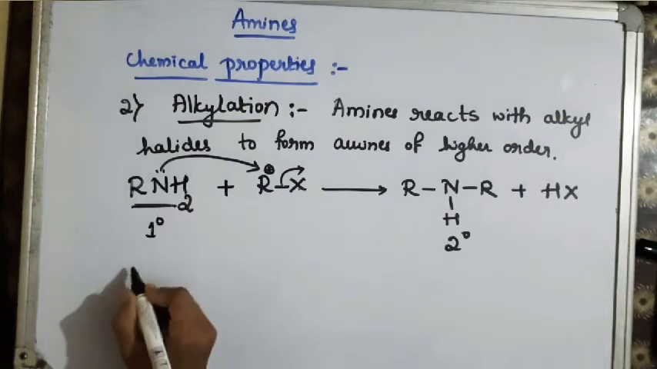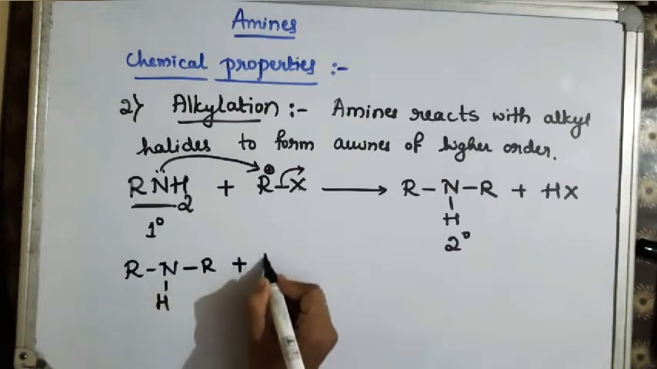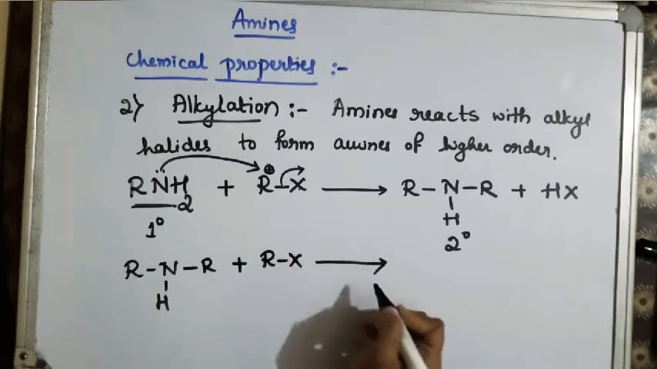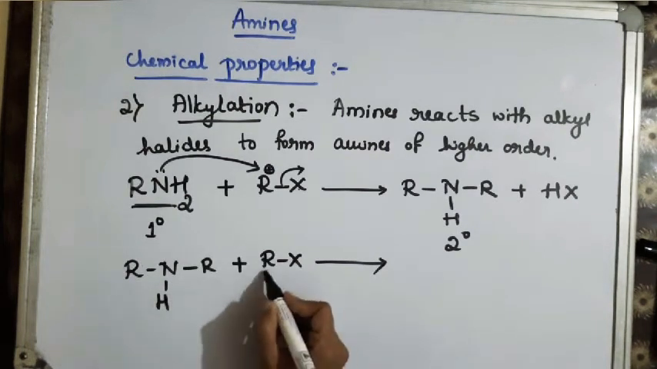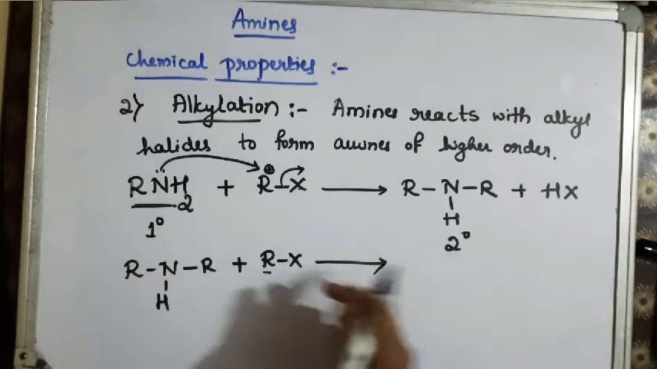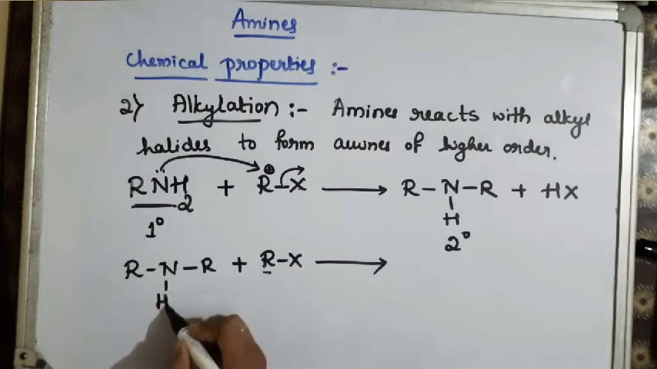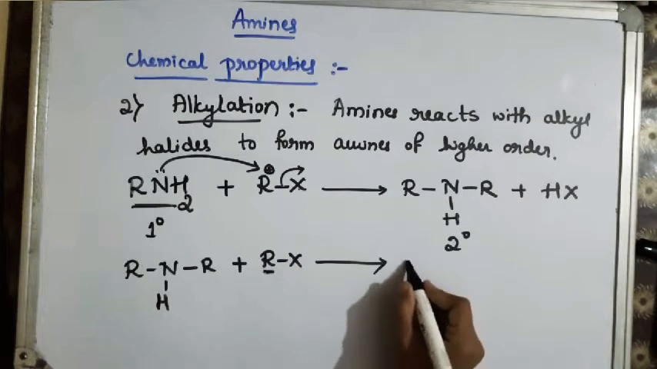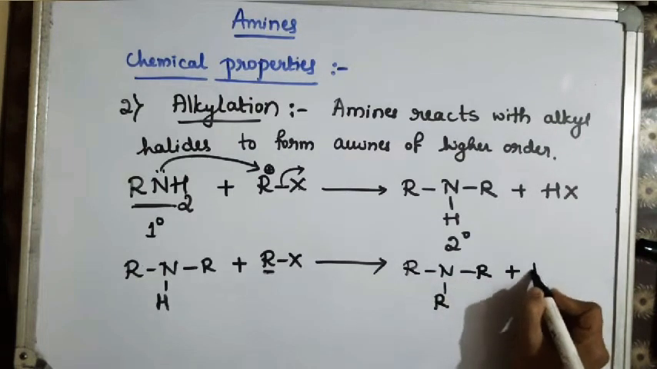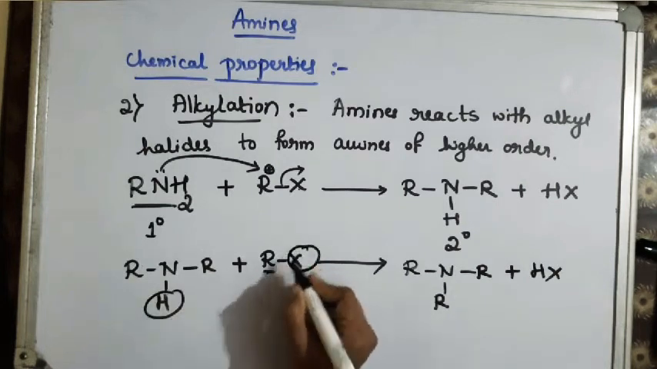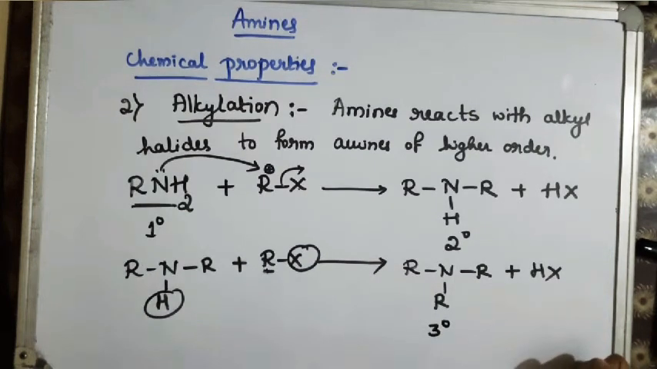If I take the same secondary amine as a reactant, and if I have excess of alkyl halide in the reaction mixture, then what happens? The further reaction takes place. Here one more hydrogen is replaced by the alkyl group. So similarly, the same way nucleophilic substitution takes place. Simply we can tell that there is a replacement of hydrogen by alkyl group. So there is a formation of tertiary amine like this. Correct? So hydrogen and halogen go out as HX, R combines with this nitrogen. So there is a formation of tertiary amine.